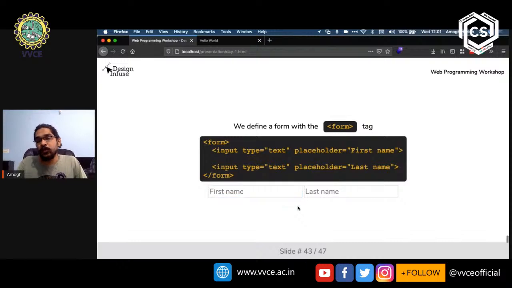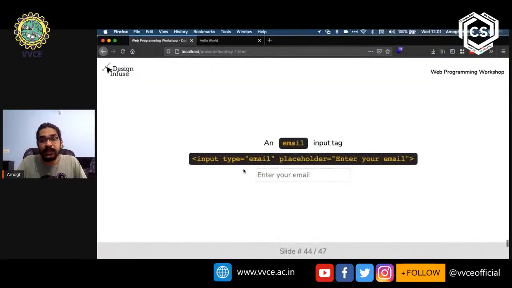But what if we want to accept other things, like an email address from the user? We do that by changing the value of the attribute type to email. When I do that, this is what I get.